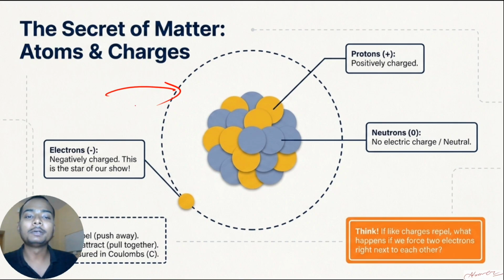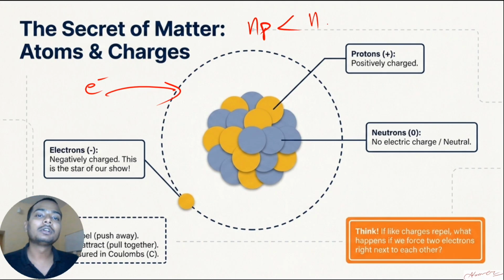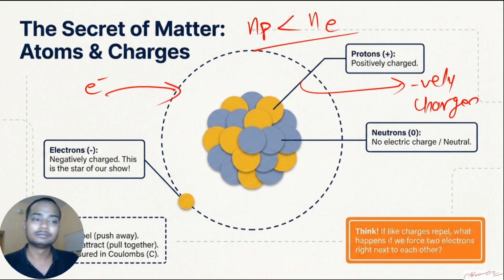Now I will talk about how a matter gets negatively charged. Let's say I put an extra electron in its orbit. So the number of protons becomes less than the number of electrons in this atom. So overall, this atom becomes negatively charged. Clear?